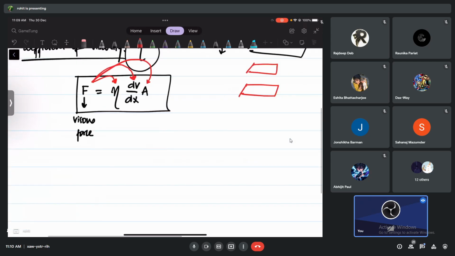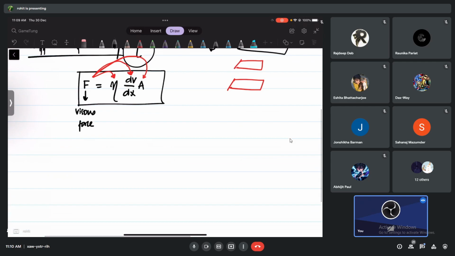Now let me quickly talk about this coefficient of viscosity, not the definition. I want to talk about the SI unit, because in Stokes' law, we will need that. So check how I am writing this formula here. Eta can be written as force divided by velocity gradient and area. This is how I'm going to write the coefficient of viscosity.